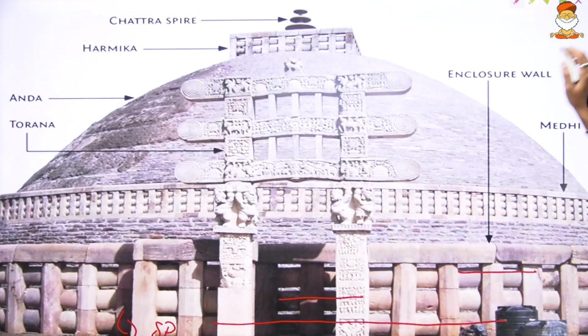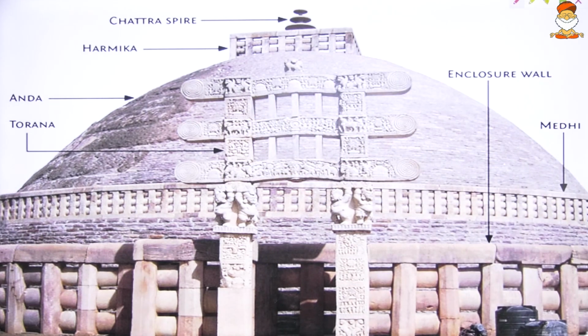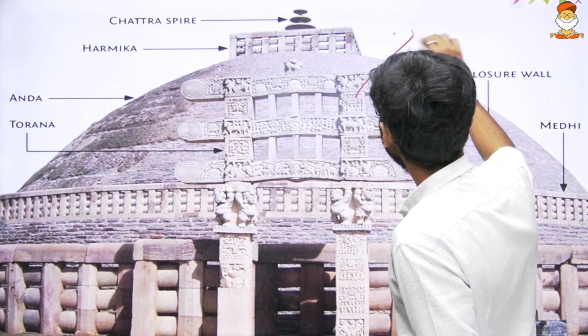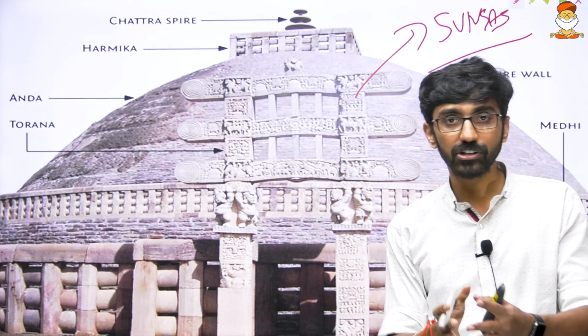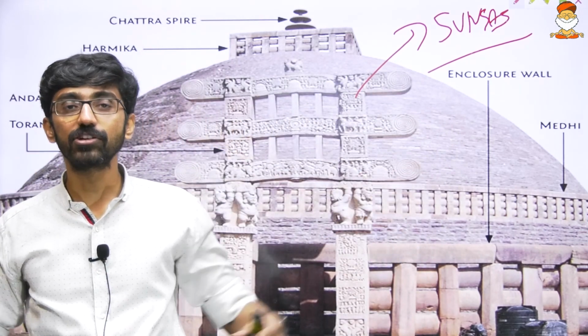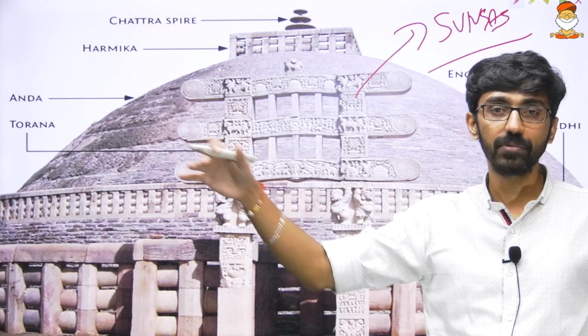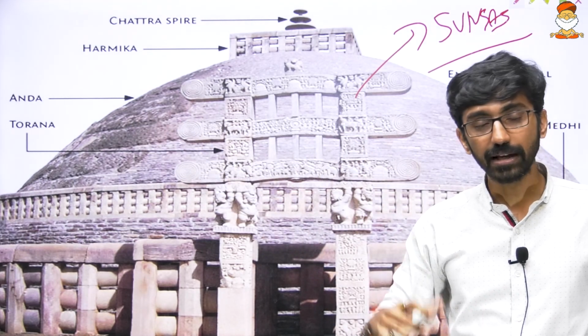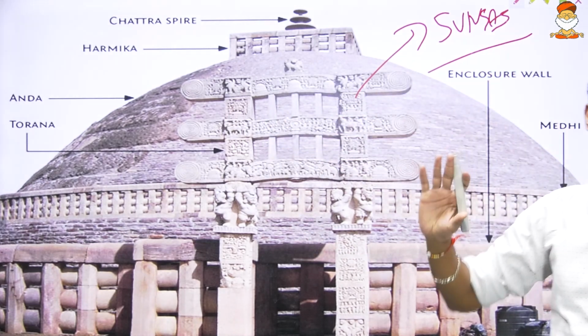So this is about the stupa. You can look at the real picture of a stupa. That's the chatra, armika, anda, torana, medhi, the upper walkway, the pradakshinapatha, and the enclosure wall. And this is the sculpture on the torana, the gateways. The toranas were added from the time period of the Shungas. When temples were initially constructed, only a few parts were there, and later additions were made. In the same way, stupas also evolved over a period of time. Simple structures were built in the beginning, and later different structures were added. These toranas were added from the time of the Shungas.